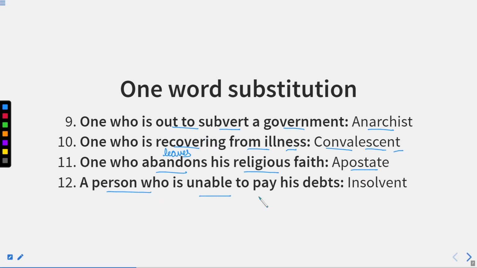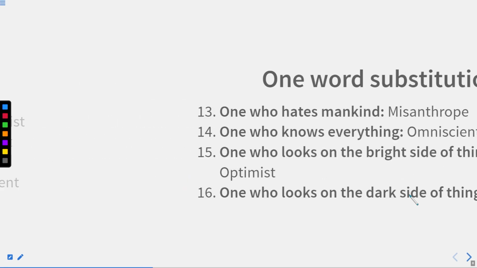A person who is unable to pay his debts. Now, this is not debts, this is debt. Now, what is debt? For example, you have taken a loan from someone and now you are unable to pay that back. So that kind of person is known as insolvent, or we can also say bankrupt for these kinds of persons. So a person who is unable to pay his debts is known as insolvent. Now let us move to the next one.